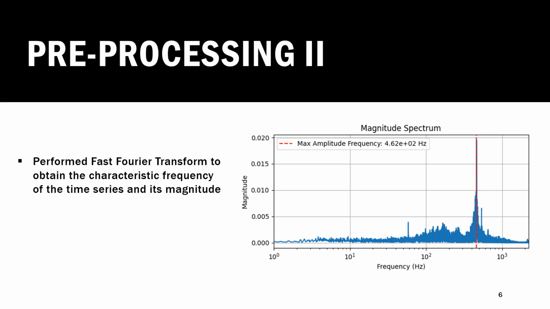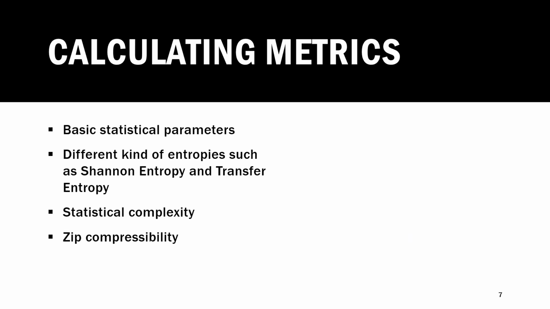So then we moved on to perform the fast Fourier transform on our data, and to get the characteristic frequency and its magnitude for a particular time series. We calculated all sorts of metrics to better understand our time series, and this included basic statistical parameters like mean, median, kurtosis, and things like that. And we calculated different kinds of entropies, and we also calculated the statistical complexity, which is the main part of my presentation, and we also calculated zip compressibility and so on.